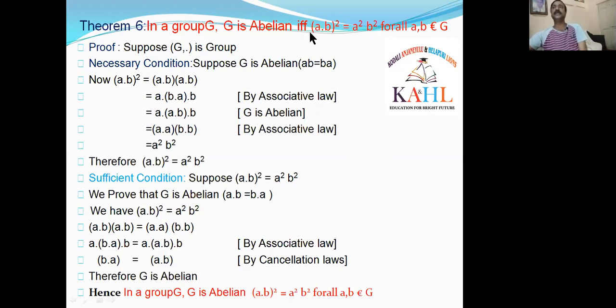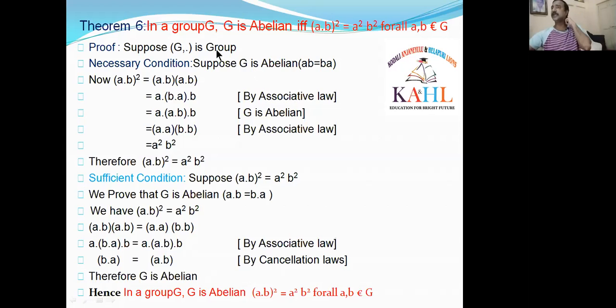For that, I am taking the LHS part, AB whole square. We can write AB whole square as AB into AB. Because A square can be written as A into A, B square can be written as B into B. Similarly, AB whole square can be written as AB into AB. I am applying the associative law to these three elements A, B, A. Brackets will be changed: A into BA in a single bracket, B outside, by associative law.